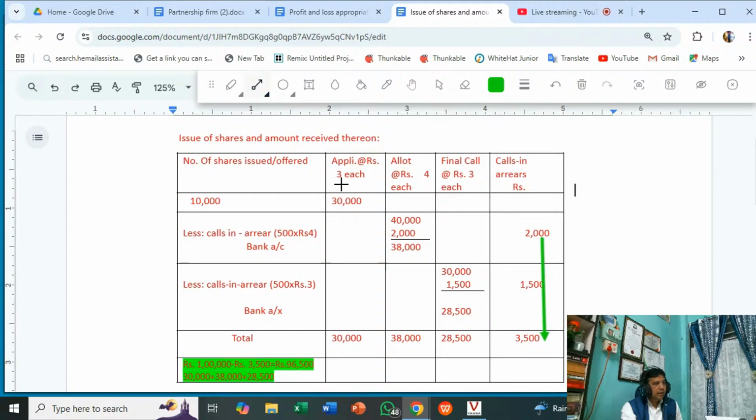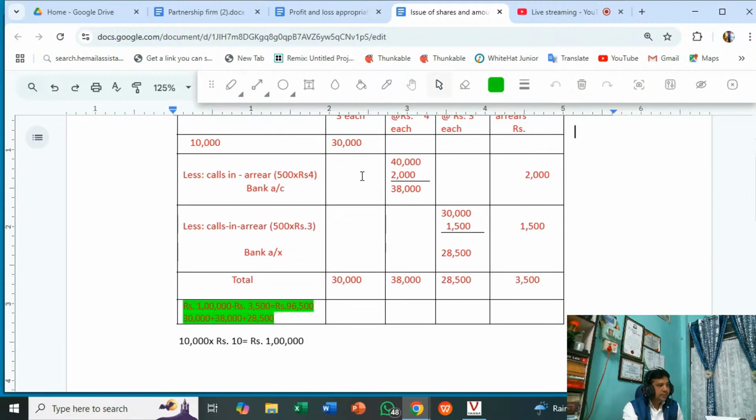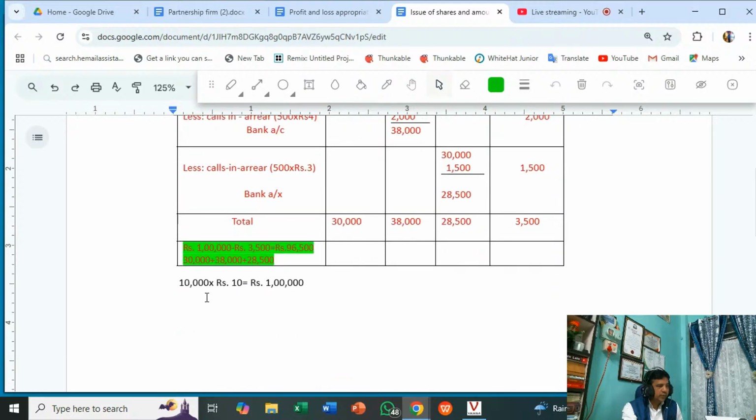And one more interesting thing is that here, the total amount the company has to receive. How many shares has the company issued? 10,000 of rupees 10 each. And the company is receiving this amount in installments. Application is one installment, allotment is the second installment, and final call is the third installment.